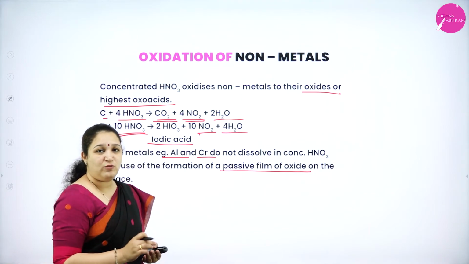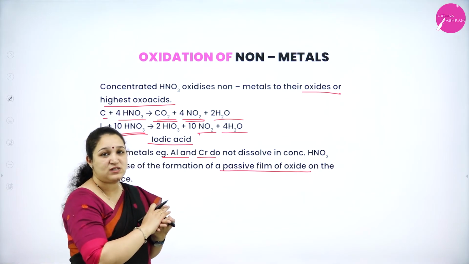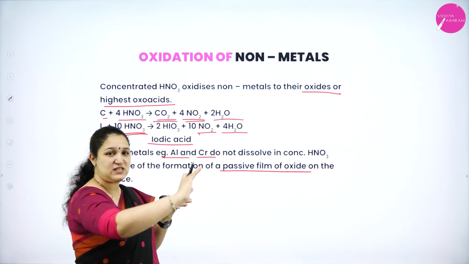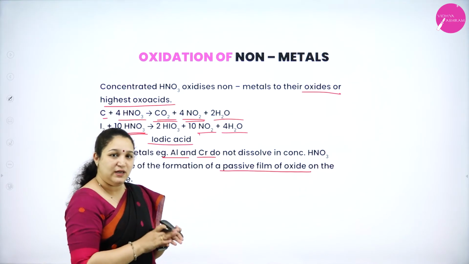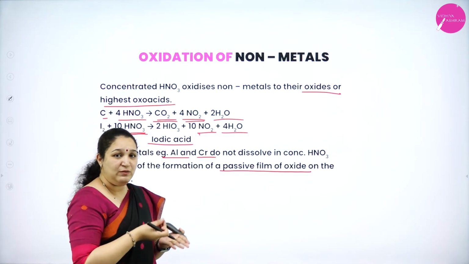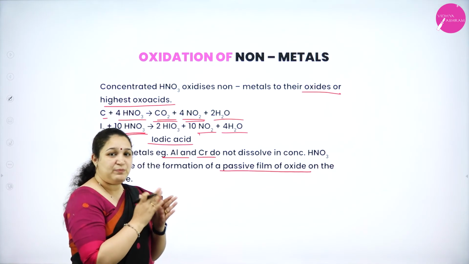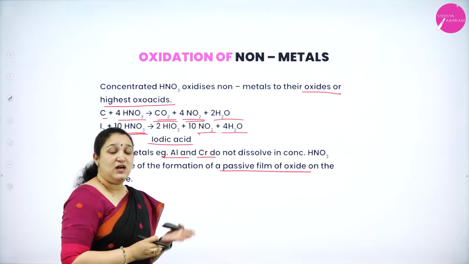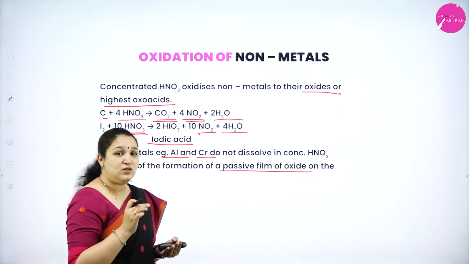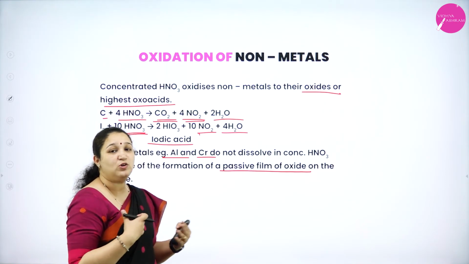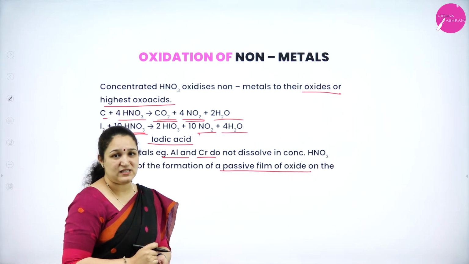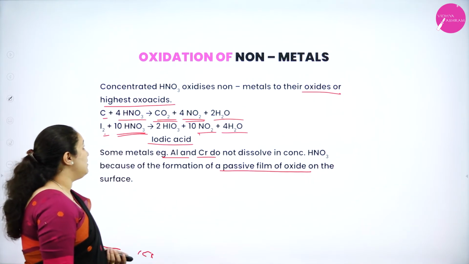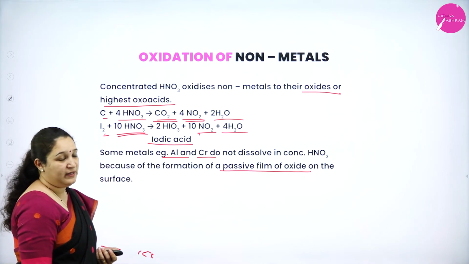This passive oxide film prevents the other metal from coming in contact with the nitric acid. Thus aluminum cans were earlier used for transport of nitric acid.